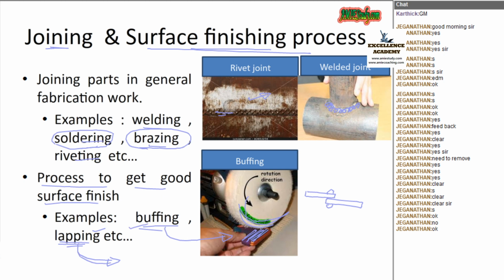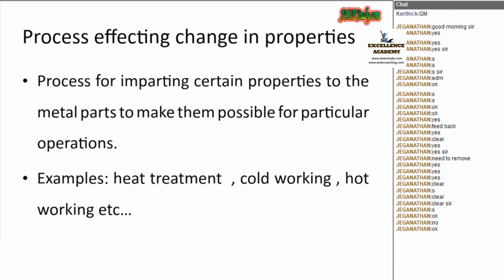The only difference between lapping and buffing is the cream. For lapping, we are using a material called lapping compound, which is more abrasive than the buffing compound. That is the difference. So that process also is there under the production processes. Now we are moving to the next slide.